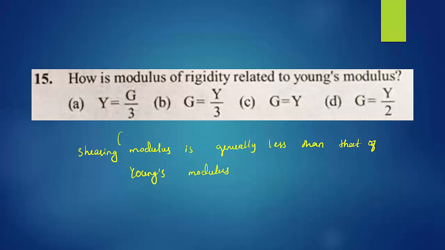Shearing modulus is denoted by G, Young's modulus is denoted by Y. G is less than Y, by 1/3, meaning Y divided by 3. So G equal to Y by 3 practically. So we can go for option B.